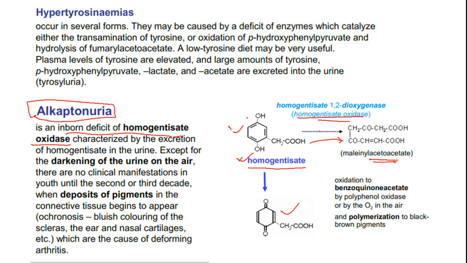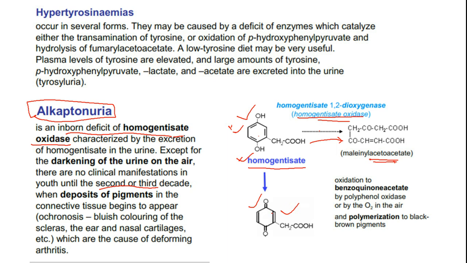If you keep this molecule directly in air, automatically it will be converted to a dark color because of the formation of benzoquinone. But here, till the second or third decade, meaning the patient reaches 20 or 30 years, there is no problem. After that, because of the high concentration of this chemical, it will be deposited in different tissues.